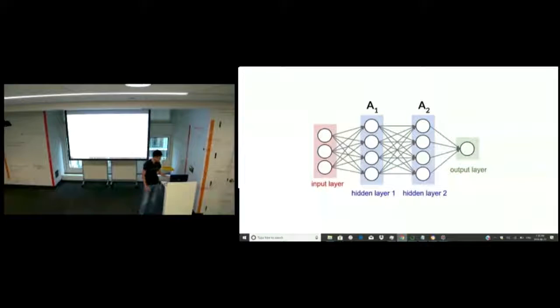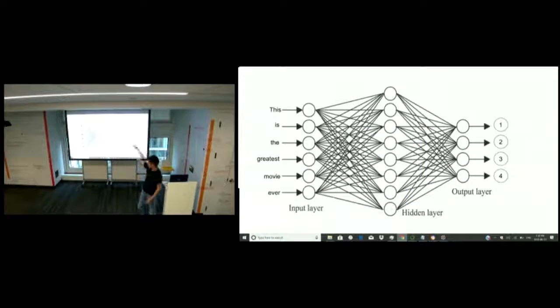If we apply this model to sentiment classification, then we might get something like this. As a collection of inputs, I have my sentence: this is the greatest movie ever. I run it through my neural network, and my outputs will be a probability distribution over 4 different categories. Let's say that my AI believes this sentence has a 50% chance of being category 4. Since this is a probability distribution, where the probabilities of all of the outputs add up to 1, and since 50% is the highest probability, my neural network will say my predicted output for this sentence is 4. So I have a movie review of 4.